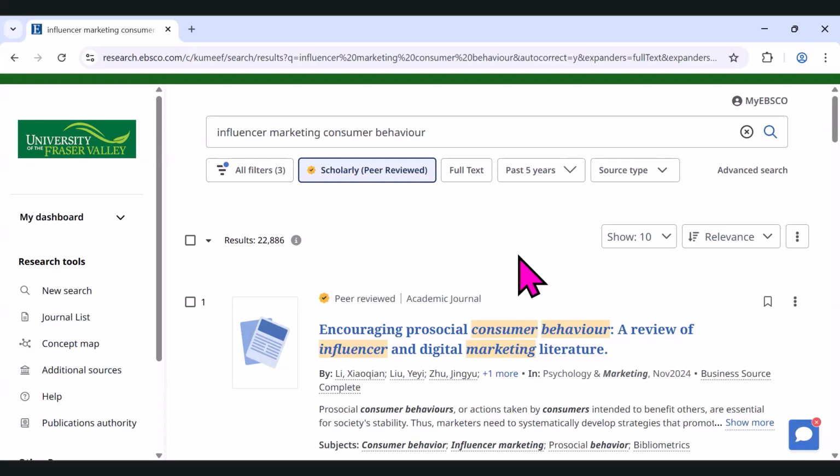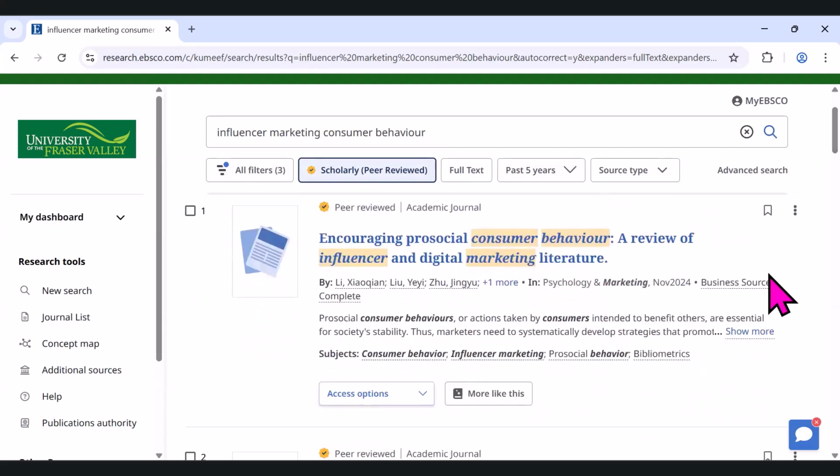And you can explore some of the library videos and resources that we have to help you narrow those topics. At this point, I'm happy with my keywords. I'm happy with the filters or limits that I've applied to my search. And at this point, it's now your turn to choose what articles am I going to use for my assignment.